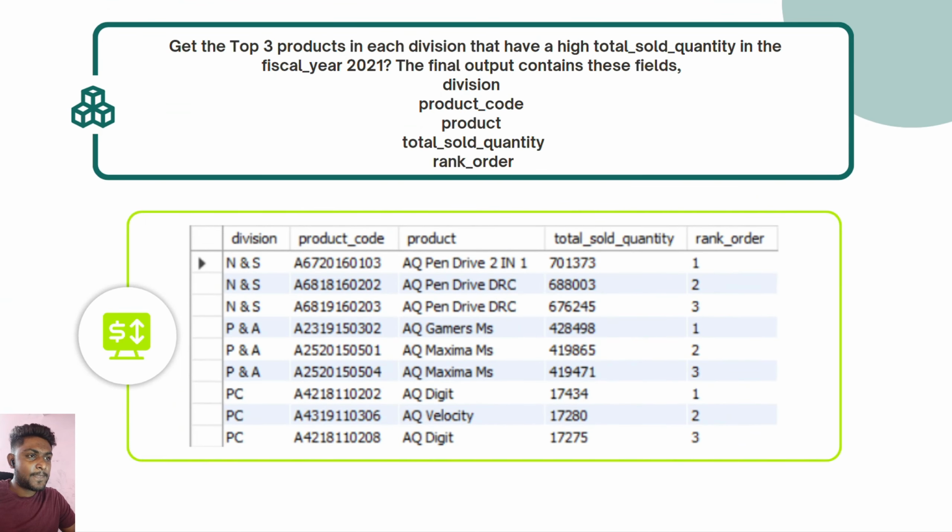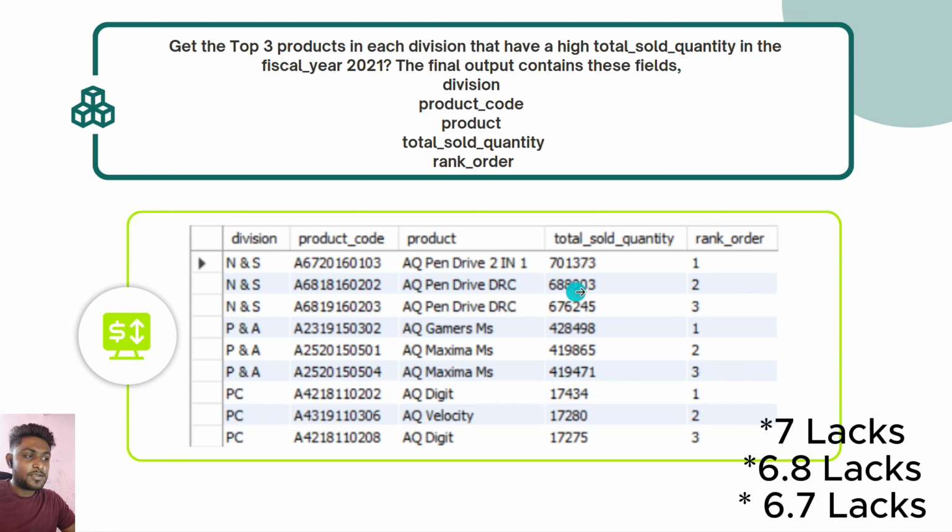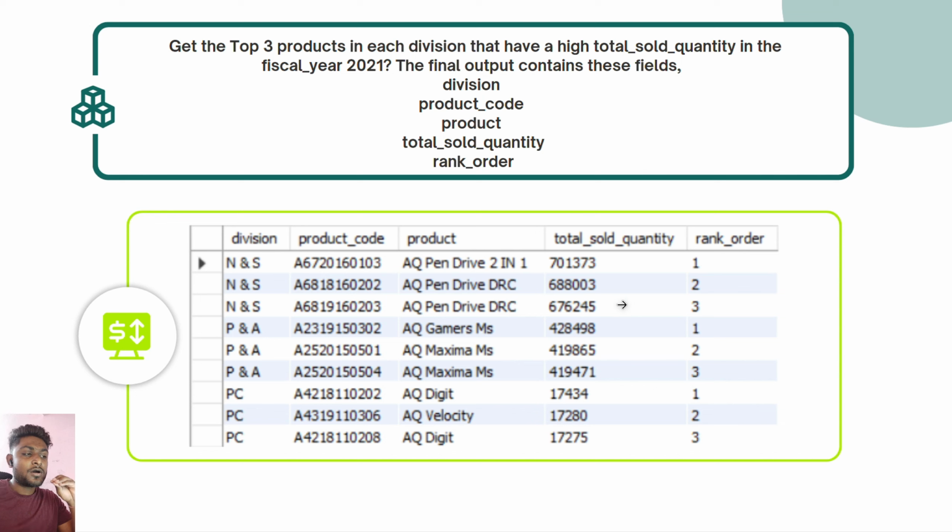So this is really an interesting question. In this question, they ask us to generate a report of top 3 products in each division that have high total sales quantity in fiscal year 2021. So here you can see the first insight that is clearly seen here is that most of their products sold is from N&S. See 70,000, 68,000, 71,000. So most of the products sold are from the N&S division.